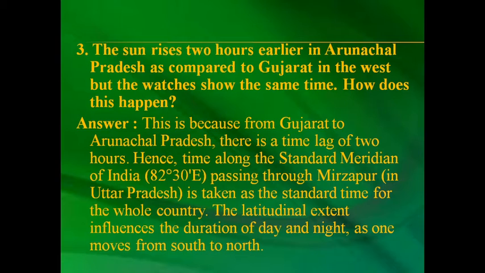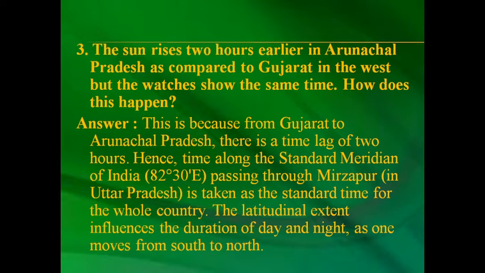Third question. The sun rises 2 hours earlier in Arunachal Pradesh as compared to Gujarat in the west, but the watches show the same time. How does this happen? Answer. This is because from Gujarat to Arunachal Pradesh there is a lag of 2 hours.